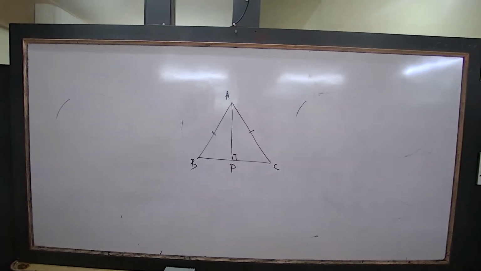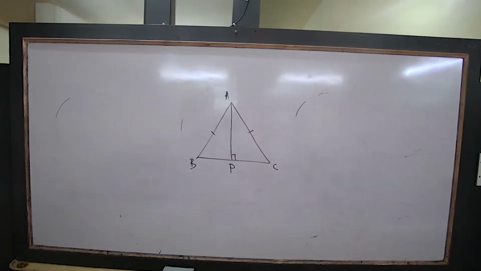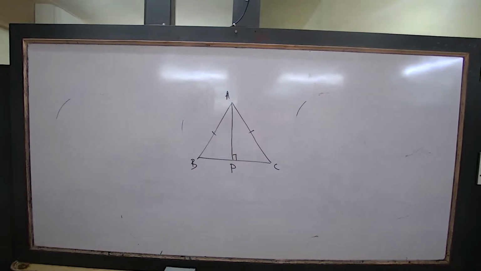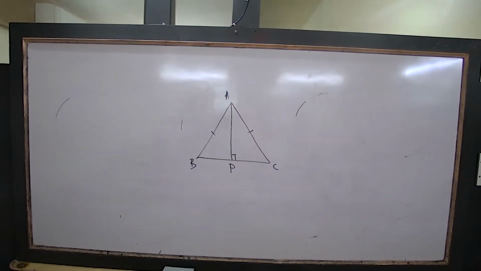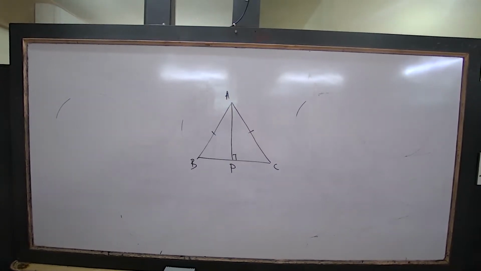Perimeter is equal to 2 pi r or pi d. Circumference, same 2 pi r. Don't write 'same 2 pi r', only 2 pi r. Okay. Circumference equal to 2 pi r.